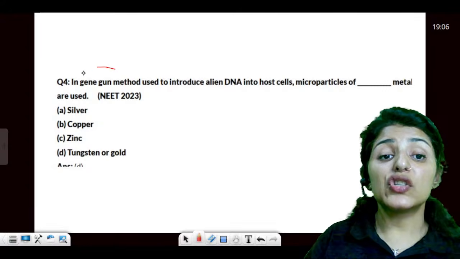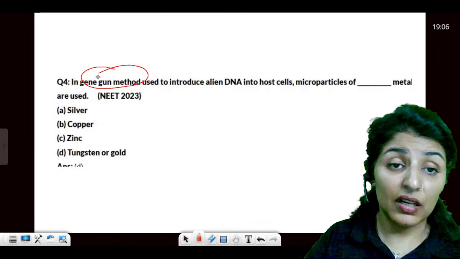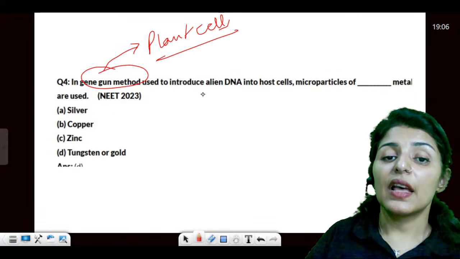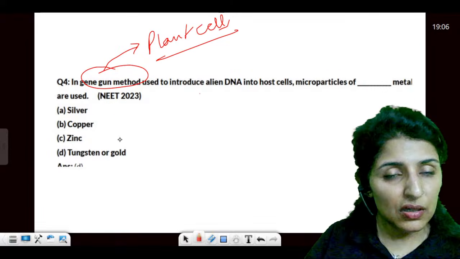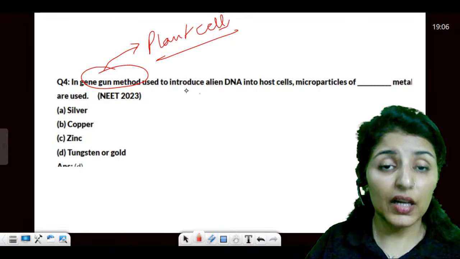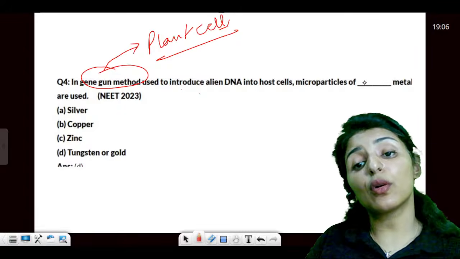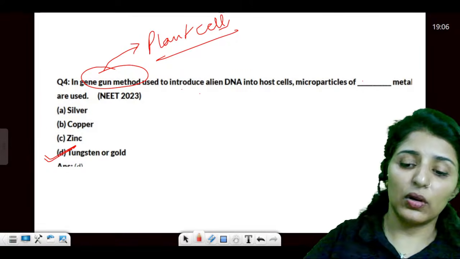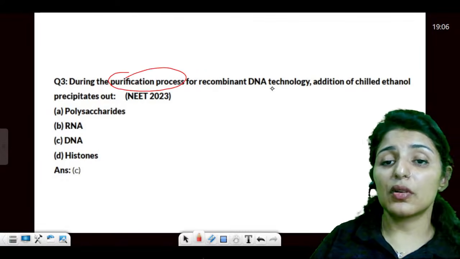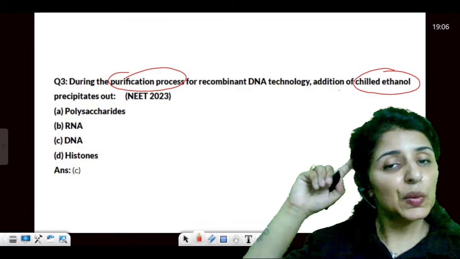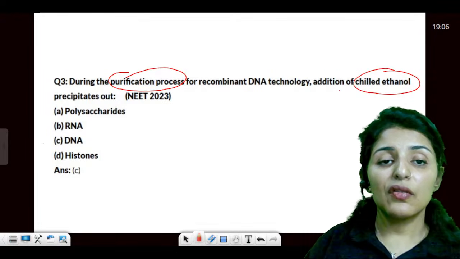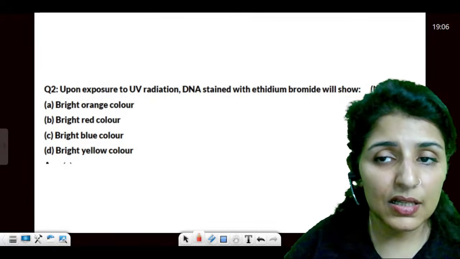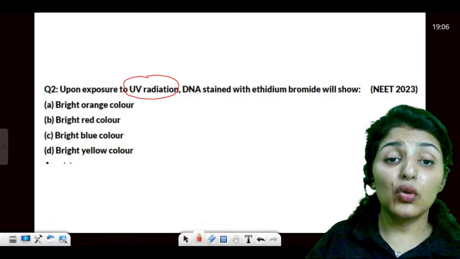Perfect, Asha. In gene gun method, I told you, gene gun method is preferred for plant cells. Yes or no? It is preferred for plant cells. And we have already seen this question in the older years, right? So in gene gun, microparticles of which particles are used? Tungsten and gold. Yes. Now during purification process, addition of chilled ethanol. Have we seen this question or not? What do we purify using chilled ethanol? NTA has asked it this year also. This is DNA. Exposure of UV radiation.